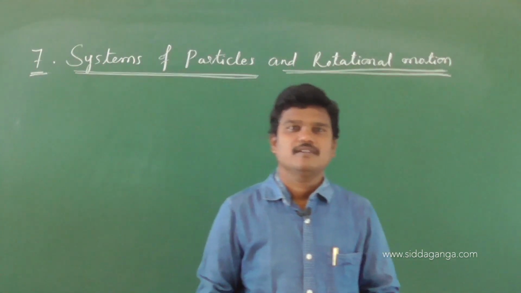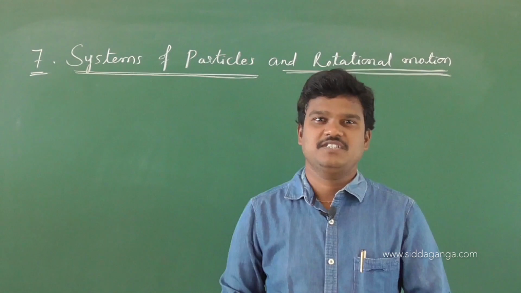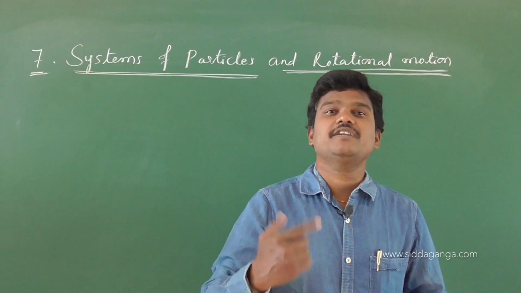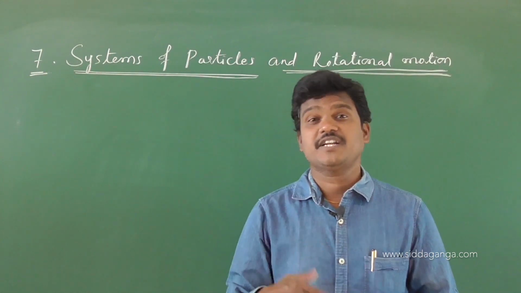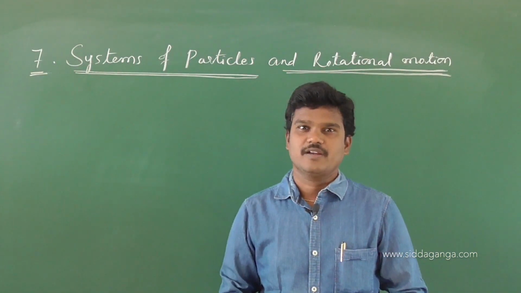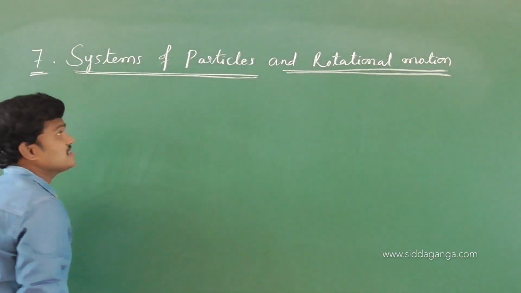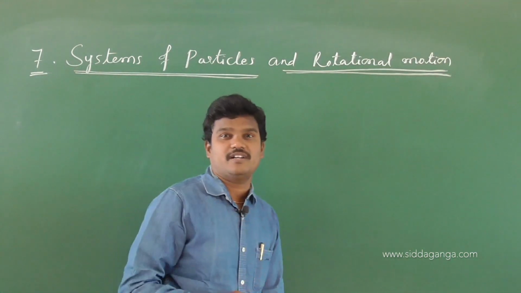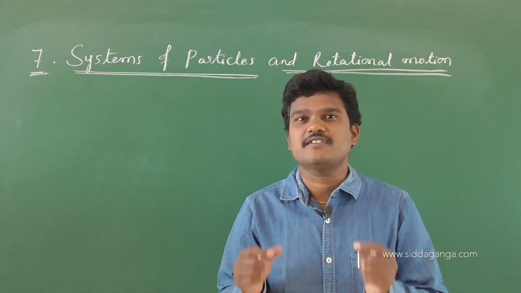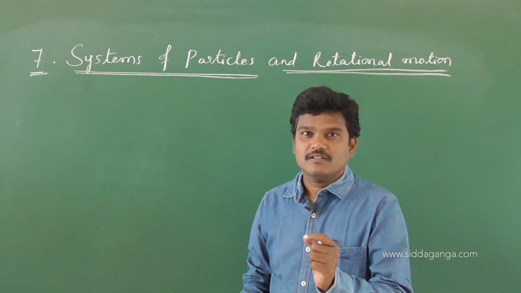So, so far you studied point mass systems, point mass objects, not system, point mass objects. But here we are going to learn extended mass objects. So, so far you know a single particle, okay, point mass. So, here we are going to learn systems of particles, nothing but group of particles in which the distance between two particles or constituent particles remains fixed.